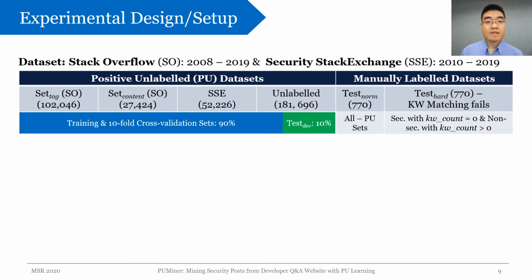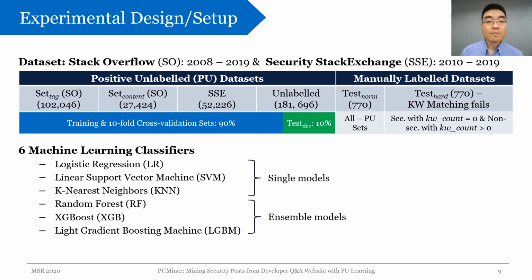To set up our experiments, we have PU and manually labeled datasets. We extract 90% of such PU data for training and validation, and the remaining 10% is for testing, namely test depth. Besides test depth, we also have manually labeled test norm and test hard to evaluate PUMiner explicitly using both positive and negative labels. Test hard is designed specifically so that the keyword matching heuristics presented earlier would all fail. We also investigate 6 popular machine learning classifiers for the second stage of our PU model. The first 3 are single models and the other 3 are ensemble ones.